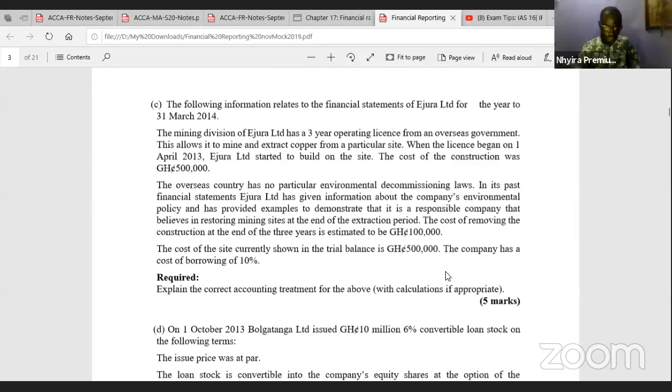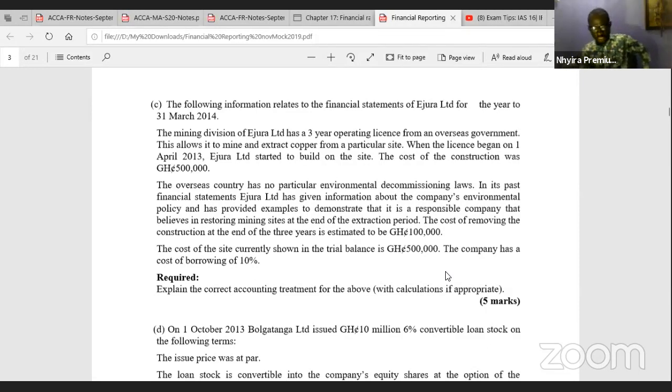The following information relates to the financial statements of Nhyira Limited for the year ended 31st March 2014. Remember, the year ended is very important, and the period, all of these things are very important when we are doing our computation in relation to that.